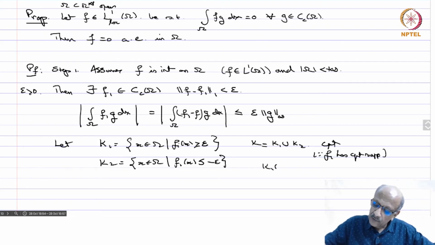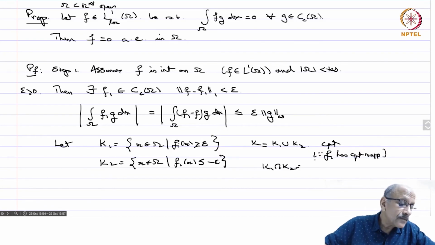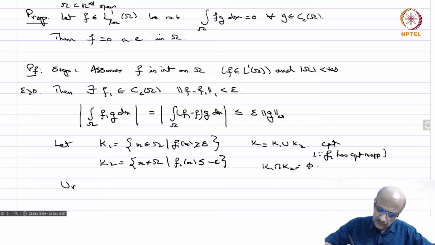And then k1 intersection k2 is empty. So we have two disjoint closed sets, and therefore we can use Urysohn's lemma from topology.